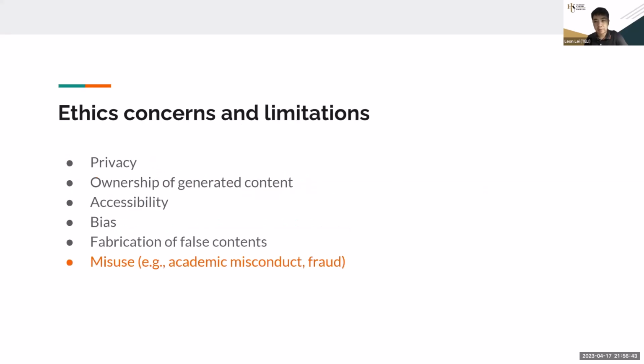So of course, there are lots of concerns. I will just quickly go through these slides. The rest we can discuss in the various events later on. Of course, privacy. So whether your information, students' information will be sent to Microsoft or OpenAI for storage. So that's the privacy issue. Who owns the content? The student, the teacher, the company, etc. So this is something that can be debatable. Accessibility. Right now it's not an issue because we can use ChatGPT through Microsoft services. And you can use some other tools. I will talk about those tools later on.